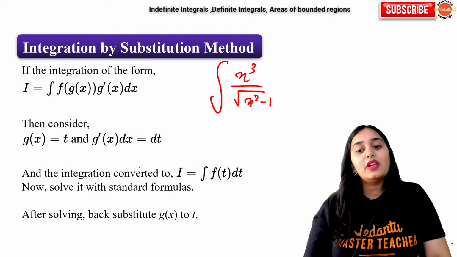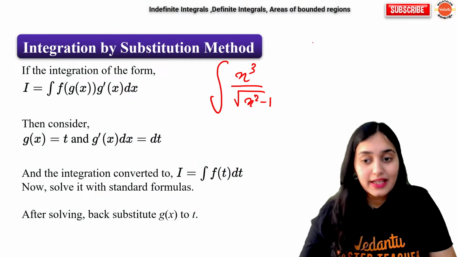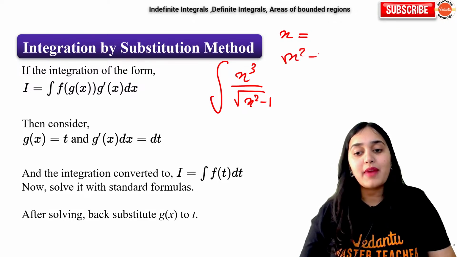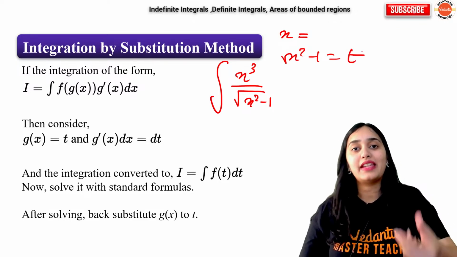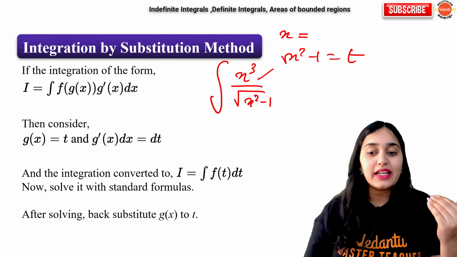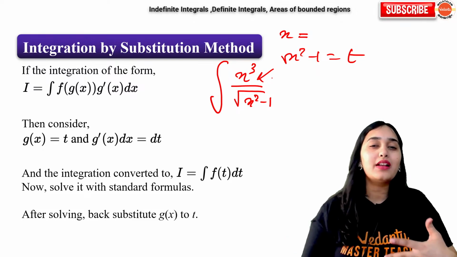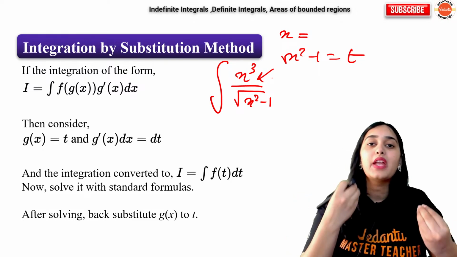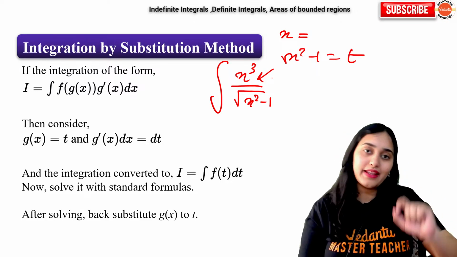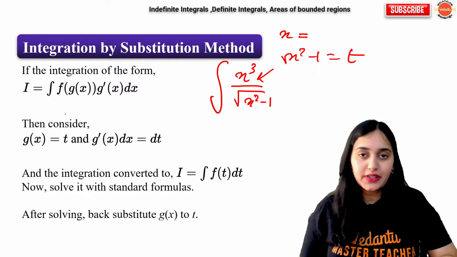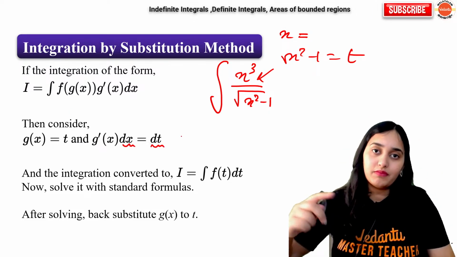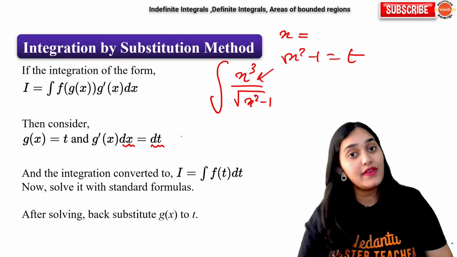Okay. So in substitution, what we do is we put x square minus 1 as t. We take it as a variable. Only when we realize that after differentiating it, maybe the numerator and denominator, some value is getting cancelled and our question is getting simplified. So at that time we do substitution. But when you do substitution, your dx will also change to dt, the variable which you are transferring to. So that we have to take care.